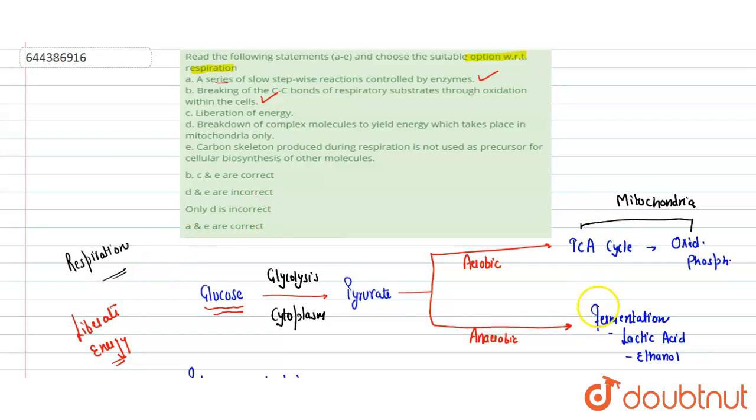Next, liberation of energy. This is correct because in both the processes, aerobic or anaerobic, energy is liberated. Breakdown of complex molecule to yield energy. This is correct, which takes place in mitochondria only. This is incorrect because one of the very initial steps of respiration, that is glycolysis, occurs in the cytoplasm. So we can't say that every reaction takes place in mitochondria. This is incorrect.